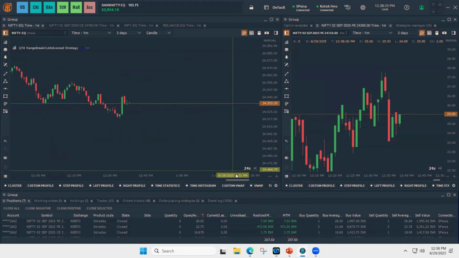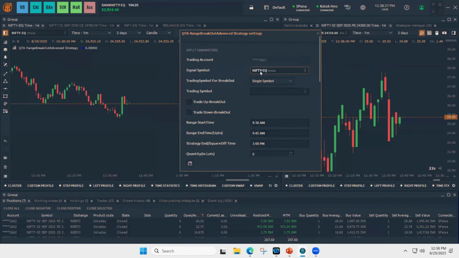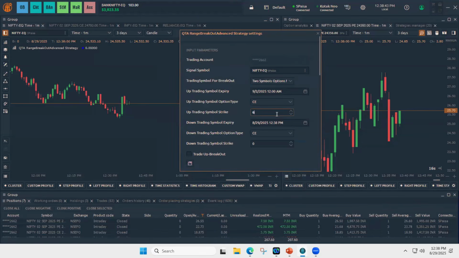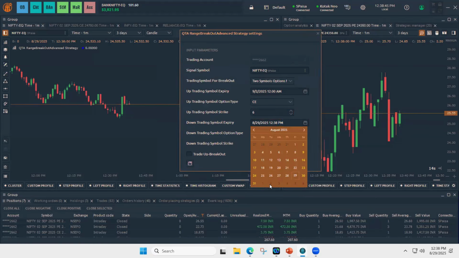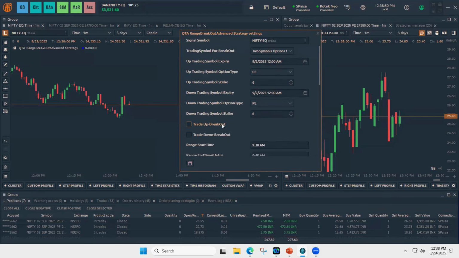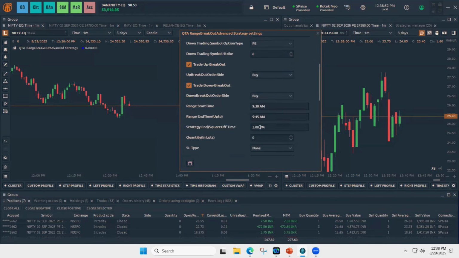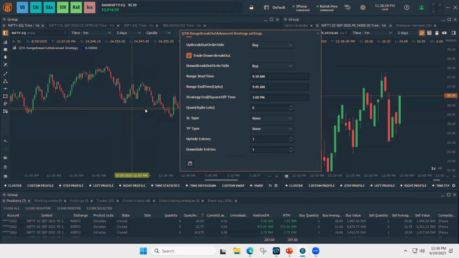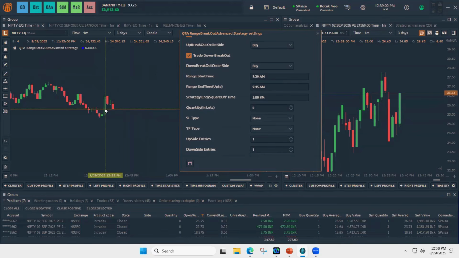So in this case, I'm choosing range breakout advanced. Again, Nifty here, two symbol options. In the range breakout, now we have the start time and end time of the range. In this example, I'm choosing 12:35 as the start time and 12:36 as the end time.